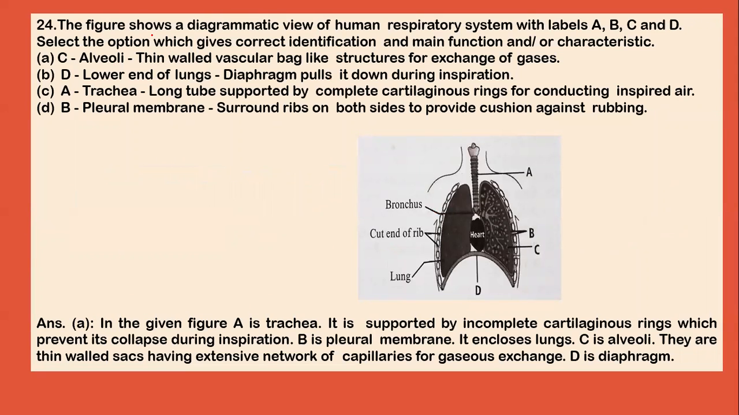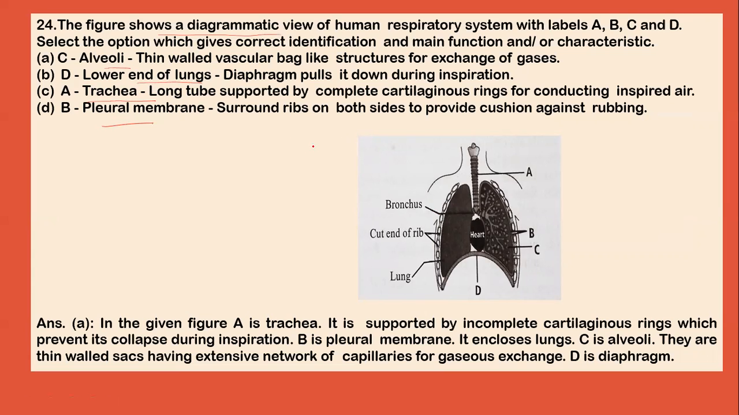Now next question is, the figure shows a diagrammatic view of human respiratory system with label A, B, C and D. Select the option which gives the correct function. C represents alveoli and it is thin-walled vascular bag-like structure for the exchange of gases. D represents lower end of lungs. A represents trachea and B represents the pleural membrane.